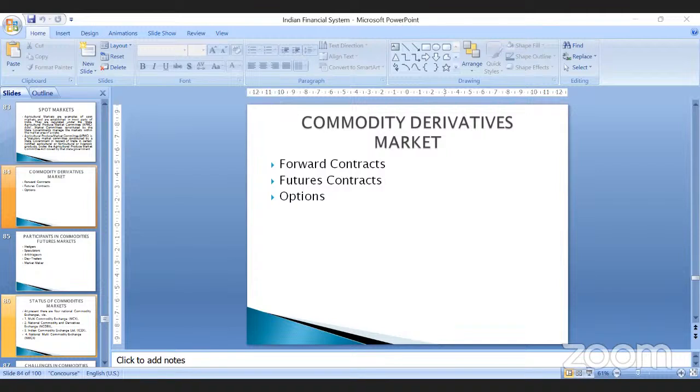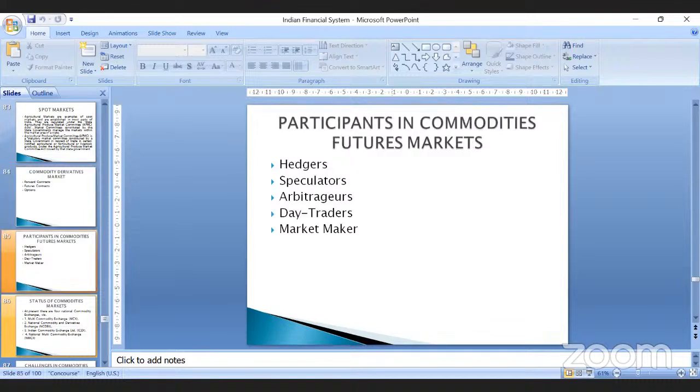Apart from that, we have something called the options commodity market also. When a seller gives you a right, but not an obligation, to buy a certain commodity in the future at a specified time or before the specified time period, we call such commodity markets options commodity markets. Now, who are the participants in the commodities market?